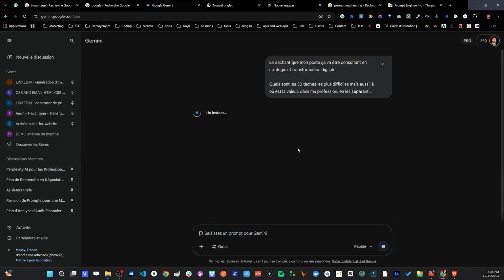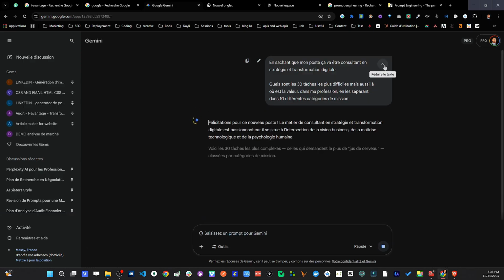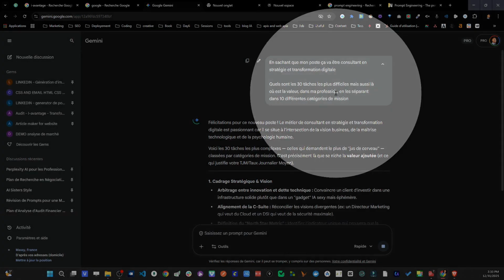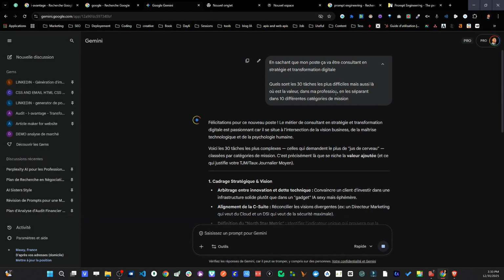So, why am I specifying 30 tasks here? Why am I asking it to separate them into 10 categories? It's because, to be completely honest with you, if you ask artificial intelligence to make a list of the tasks I have to do in my job and you give it the job title, it will give you a list. But the problem is, if I ask it for a list, it will just give me a list. But what is a list really? It could be 2, 3, 15, 20. A list can be anything.